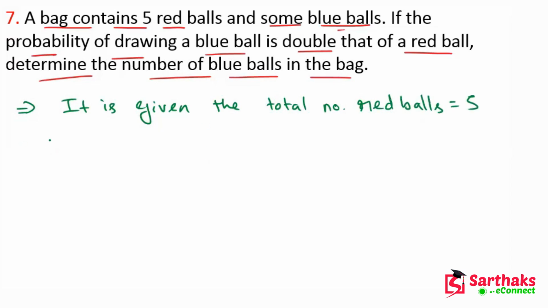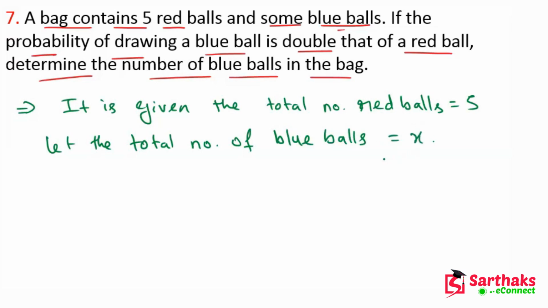Now let the total number of blue balls be x. We are taking it as x. So the total number of balls is 5 plus x.